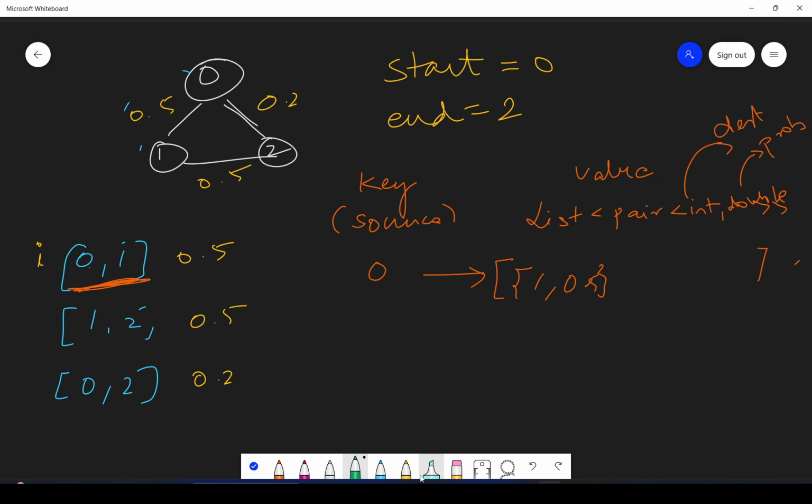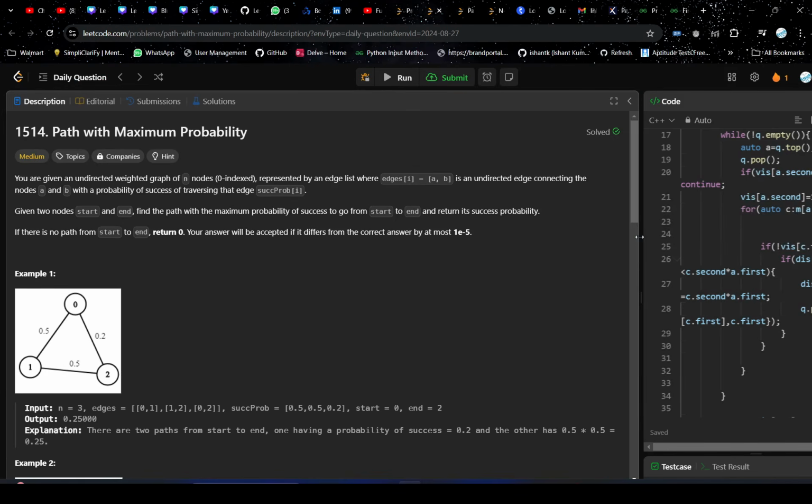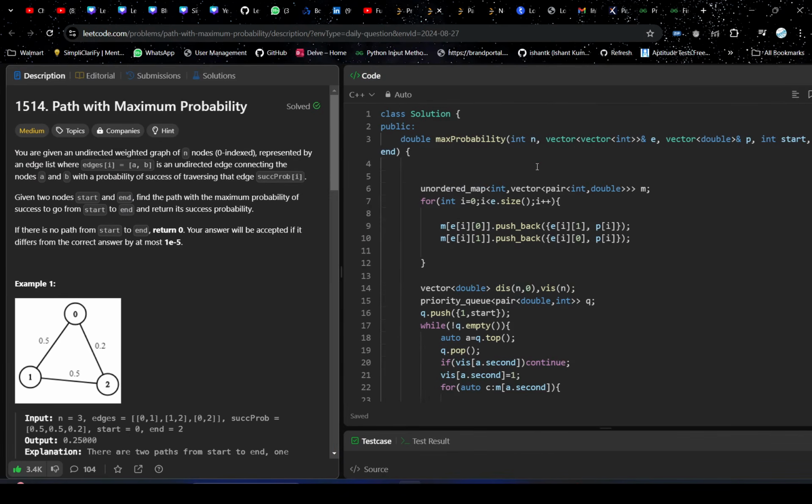Okay. If you see the code, I'll show in the code also quickly. So in the code also, if you see, we have created a vector. So this is a map in which key is integer and then a vector, basically list or array list or whatever you want to take in C++, is vector of pair of integer, double. Okay, so this is your adjacency list.